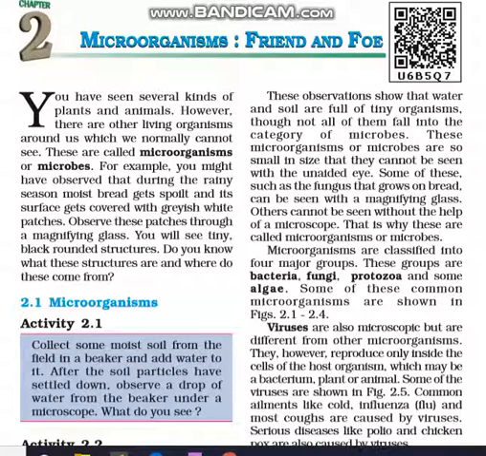Students, now let us start our second chapter in science, which is microorganisms. We have seen several kinds of plants and animals. However, there are other living organisms apart from plants and animals. There are many lakhs and crores of living organisms on this earth around us, which we normally cannot see. These kinds of organisms we call microorganisms or microbes.